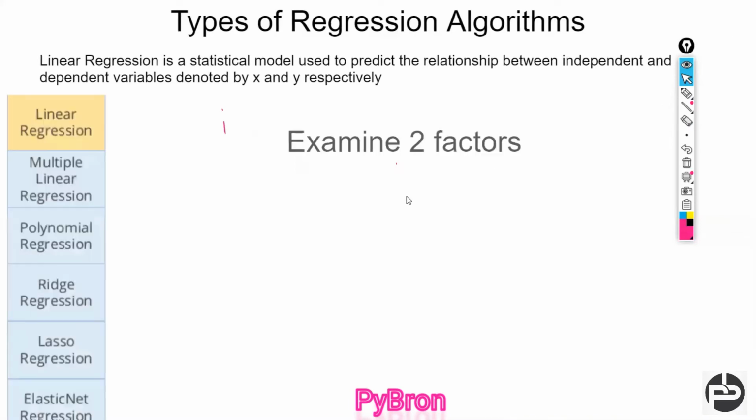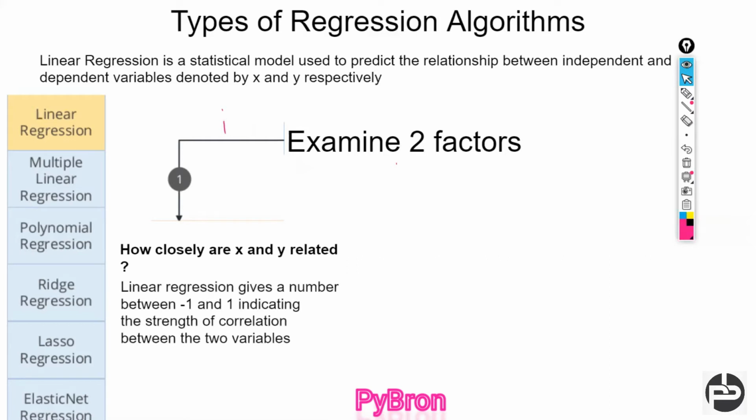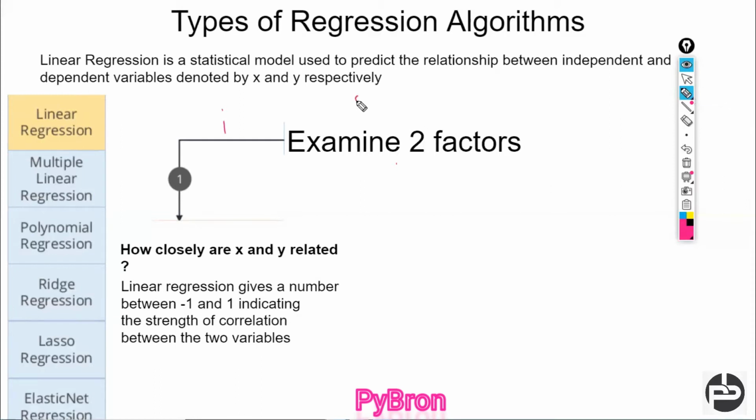Next, we examine two factors in the case of linear regression. Whenever you apply the linear regression algorithm, you have to consider two factors. One factor is how closely x and y are related. Next, linear regression gives a number between 1 and -1. Suppose you want to establish a relationship between x and y. So how is x related to y? How much is x related with the y?